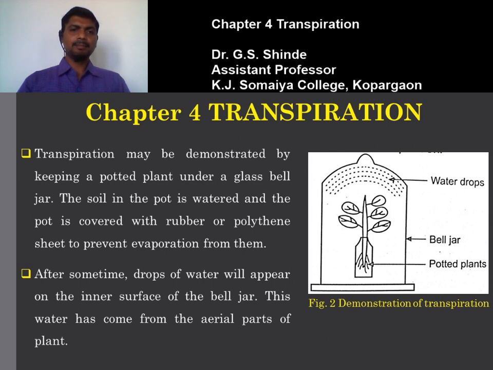After some time, drops of water will appear on the inner surface of the bell jar. That can be seen in the figure. This water has come from the aerial parts of the plant, because we covered the pot of the plant with a polythene sheet or a rubber, so water loss only takes place through the aerial part of the plant.